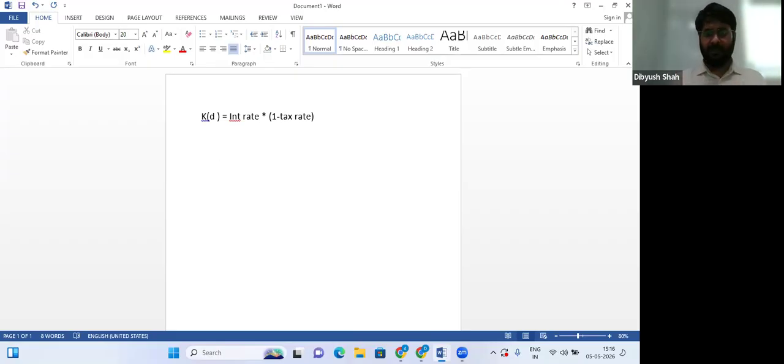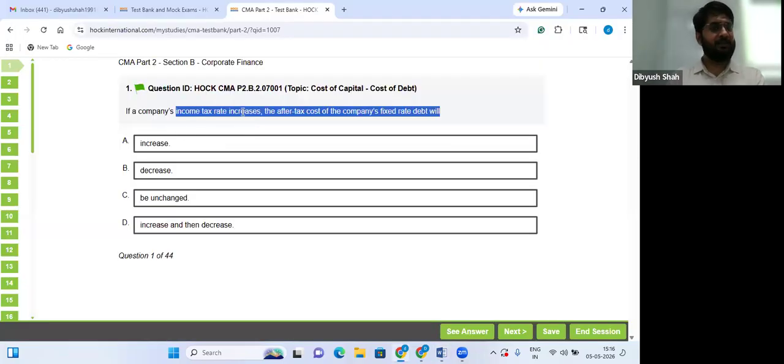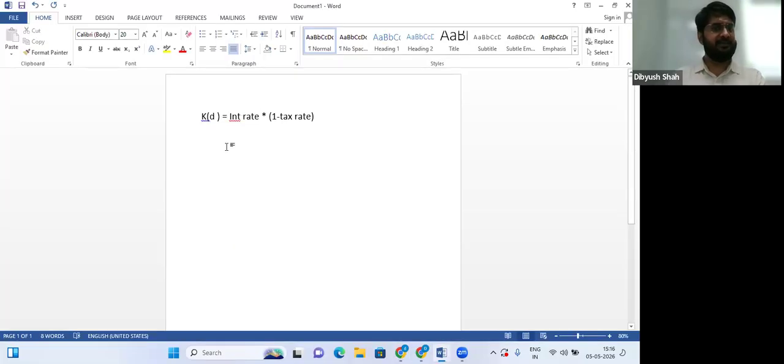or anything. So in this case, what are they asking? That if the company's income tax rate goes up, what will happen to the after-tax cost of the company's fixed rate debt? So let's say earlier interest rate was 10% and tax rate was 40%. So cost of debt was coming as 6%. Now let's say interest rate is still 10, but tax rate increased, right? So let's say it increased from 40 to 50%. See, after tax cost of debt declined.